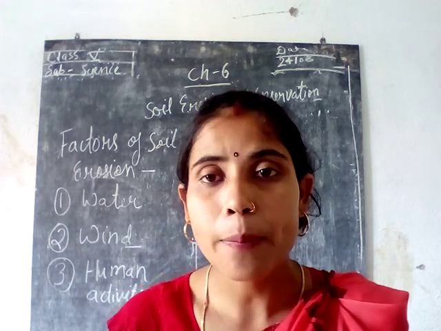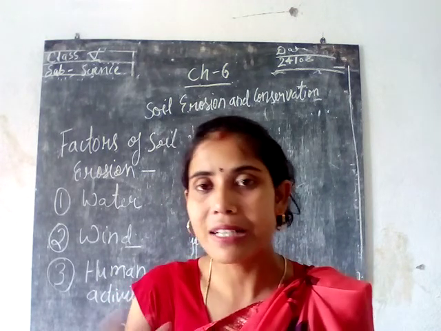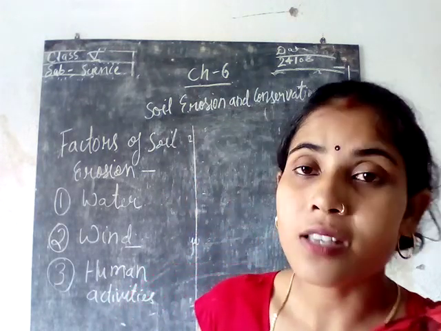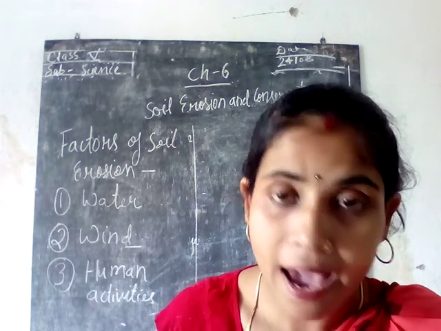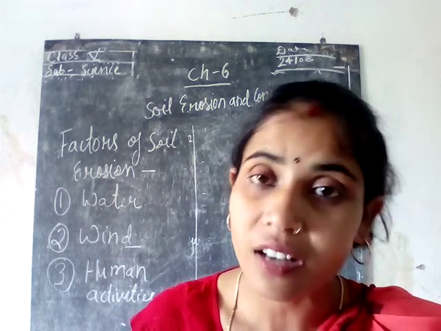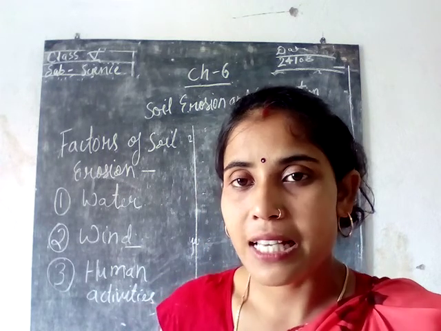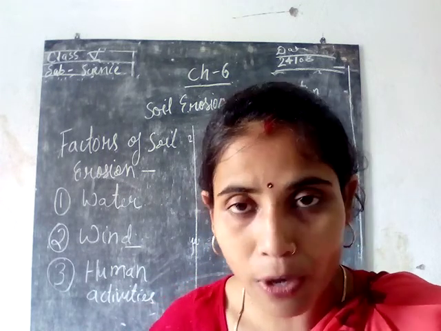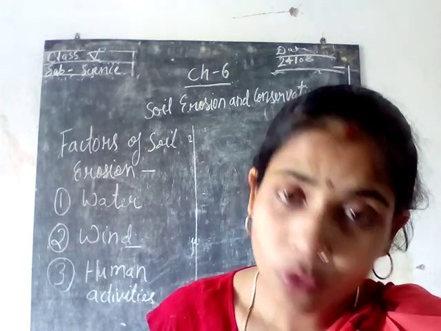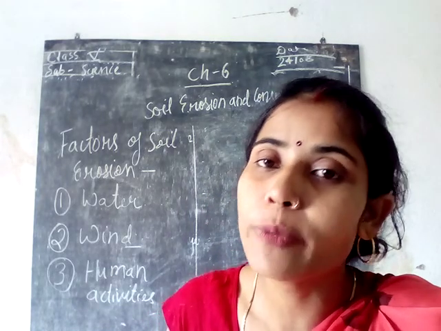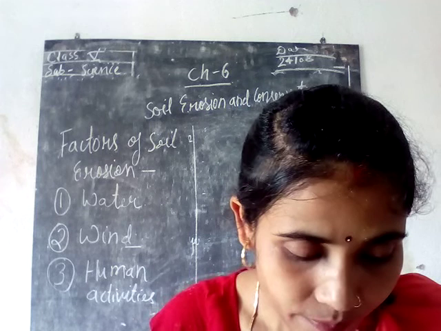It usually happens in desert areas or semi-desert areas, which have very few plants covering the ground. Where there are very few plants covering the ground, the soil can be easily removed from that area. So when wind blows, the soil will be removed along with the wind.